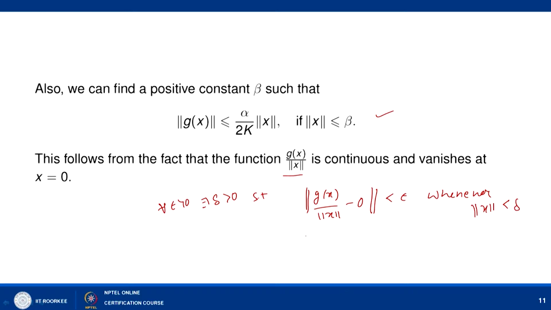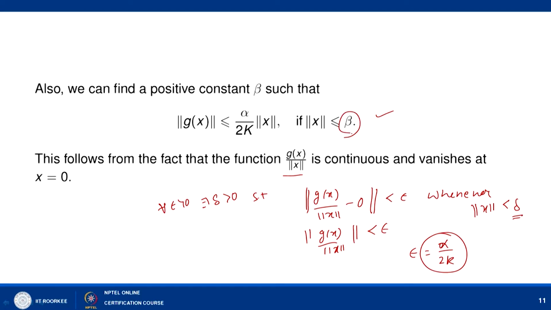So, this I can write as g(x) upon norm of x is less than epsilon. Now for this particular problem, let us choose epsilon as alpha by 2k. We will see why this alpha by 2k has been taken. You can take any constant; later on we can fix that. Now this delta, let us call it beta here.